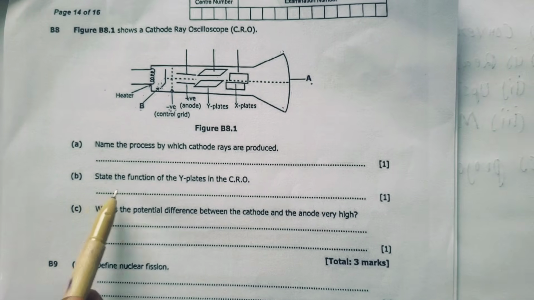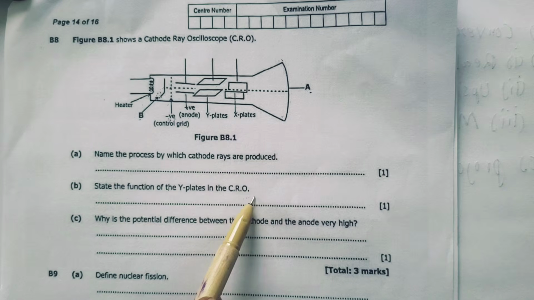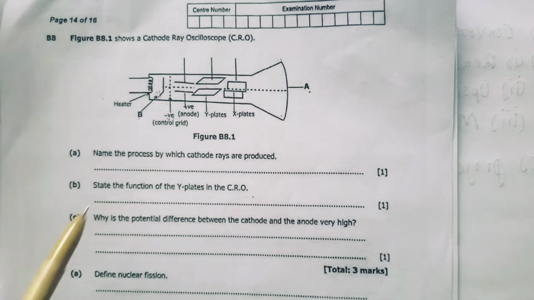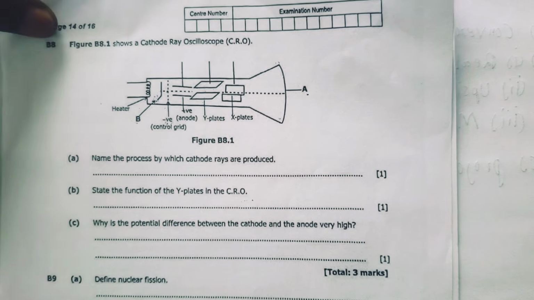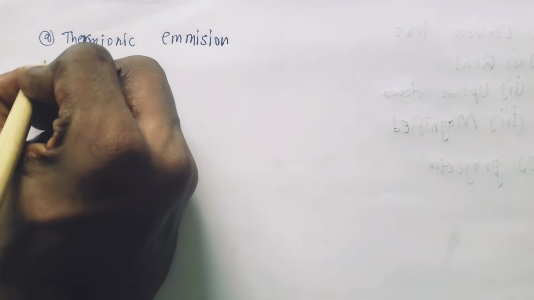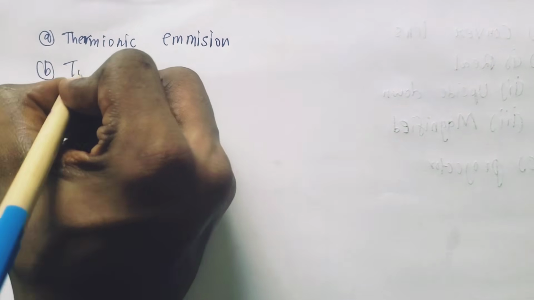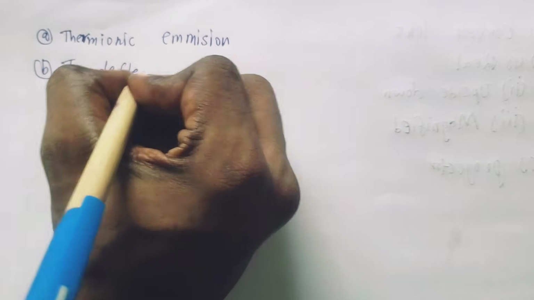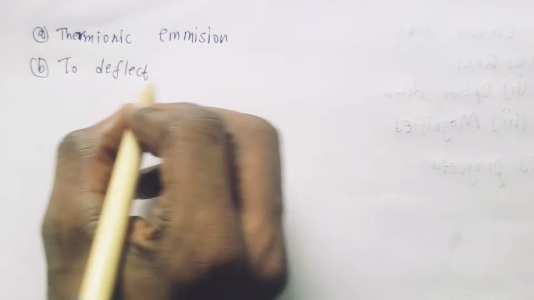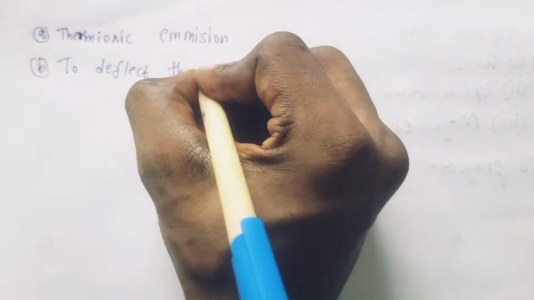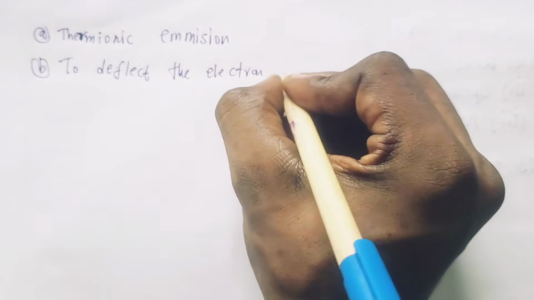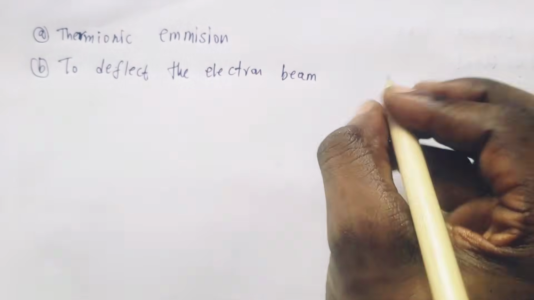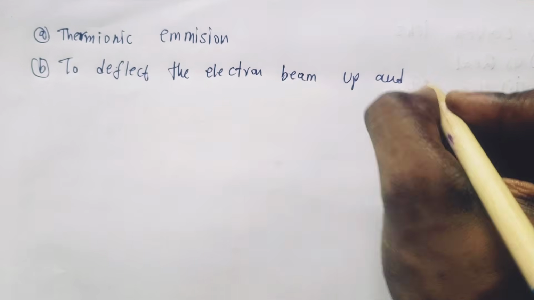Then the second question, state the function of the Y plates in the CRO. So like I said, the function of the Y plates is to deflect or to bend the electron beam or the cathode ray up and down, or in the vertical direction. So for B, you simply say to deflect the cathode ray or the electron beam up and down.